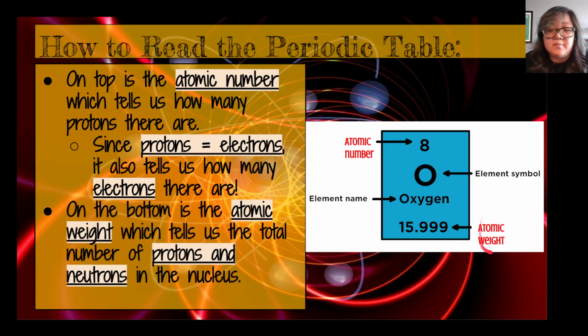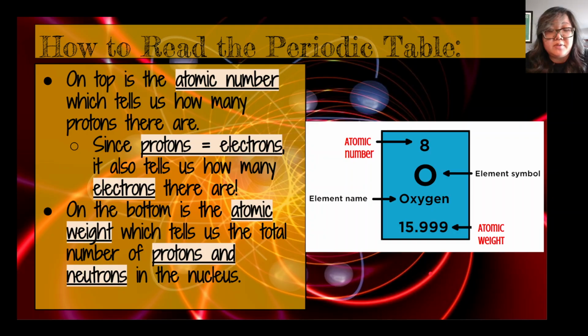Down here is something called the atomic weight. Remember, all matter has mass or weight. You can weigh it. So the atomic weight of an atom is written at the very bottom, and it tells us how many protons and neutrons in total there is in the nucleus. So taking a look at oxygen, the atomic weight is 15.9999, right?